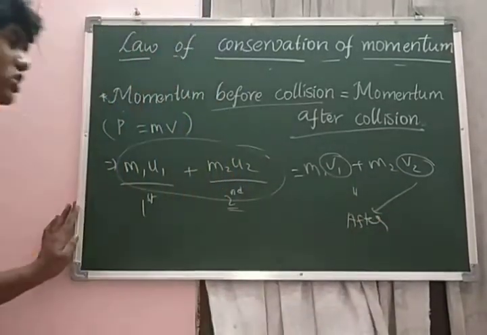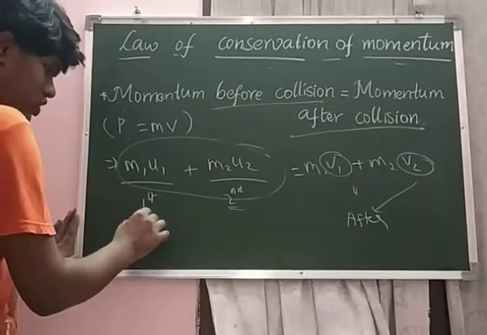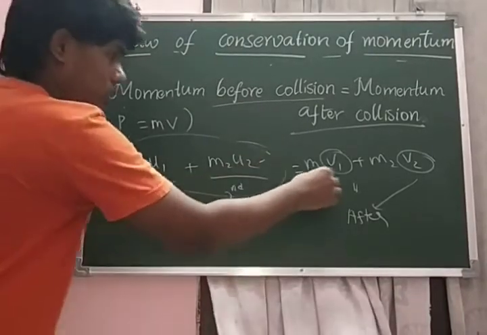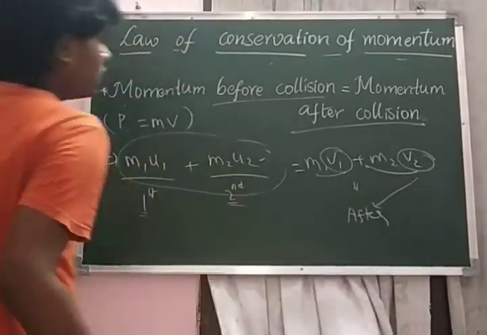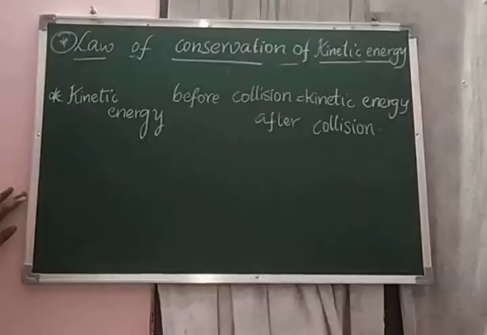The velocities change after the collision, as I said just now. So m1 u1 plus m2 u2 is equal to m1 v1 plus m2 v2, and this is called the law of conservation of momentum.